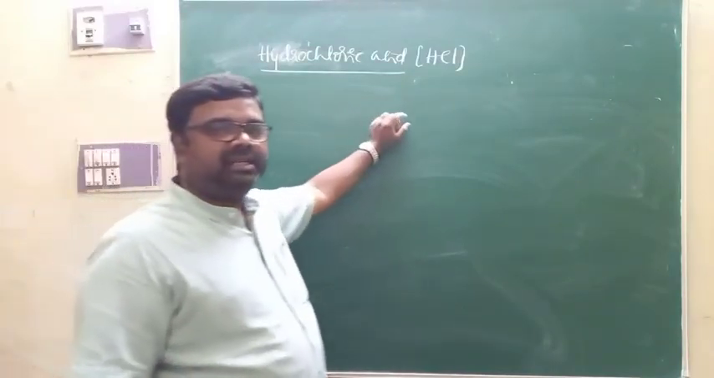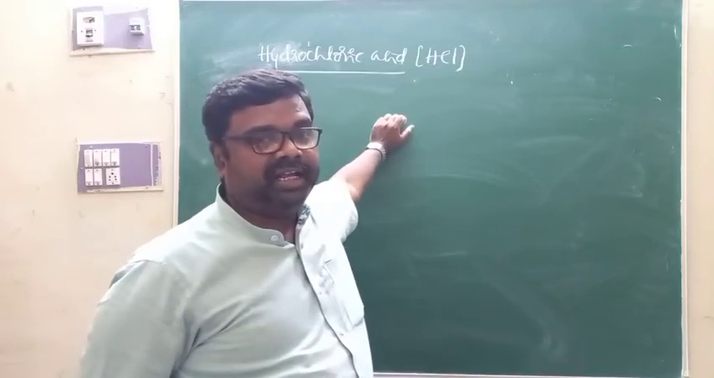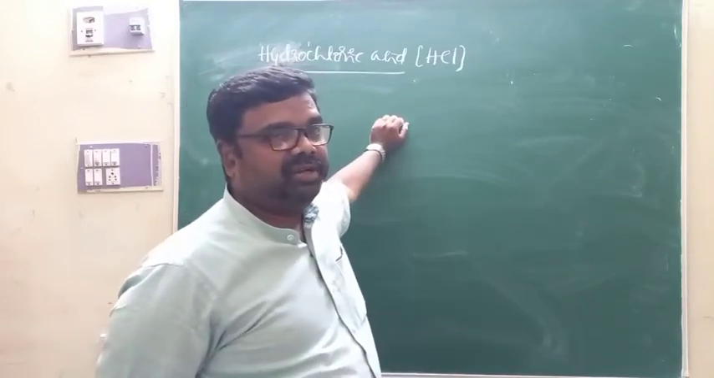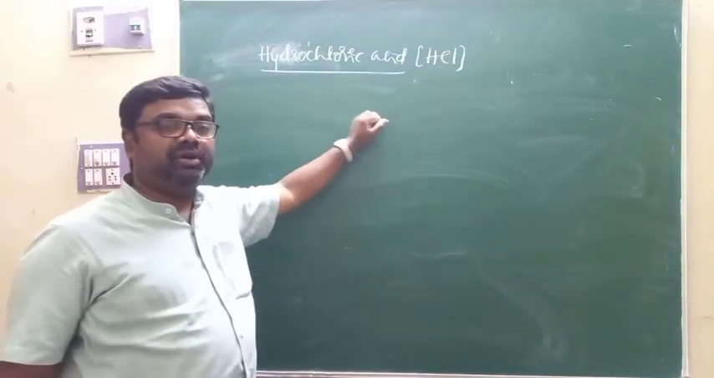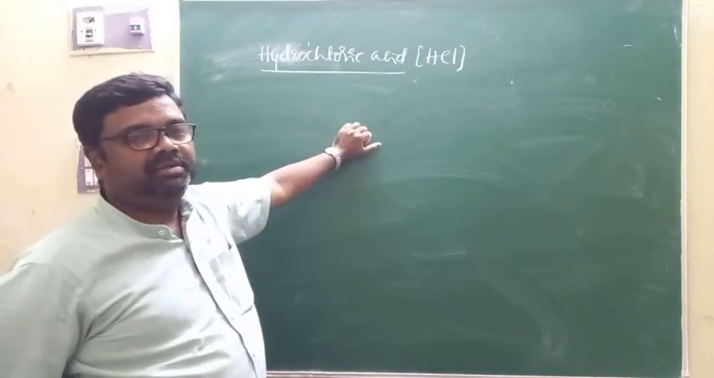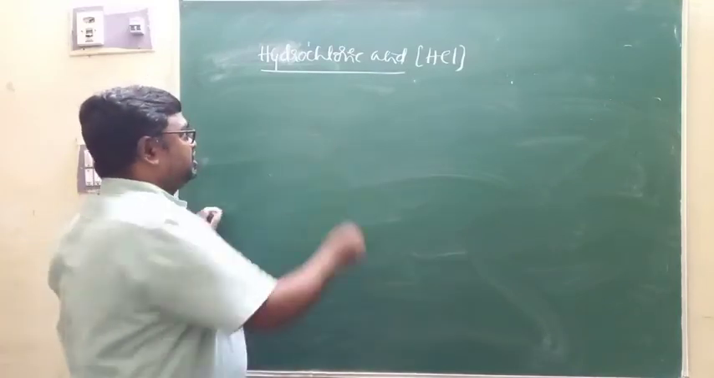Apart from that, this hydrochloric acid is used in the manufacture of ammonium chloride. As I said, when HCl reacts with ammonia, you are going to get ammonium chloride. In the extraction of glue, a gum-like substance from bones, this hydrochloric acid is used. So this is what we call uses of hydrochloric acid.